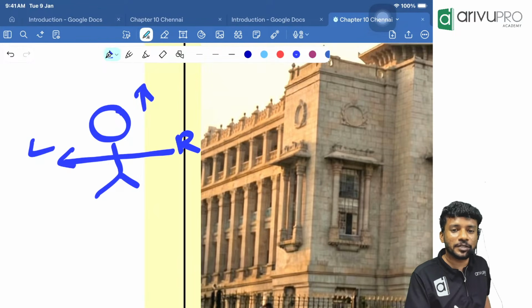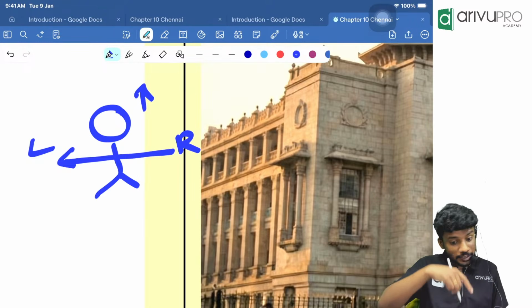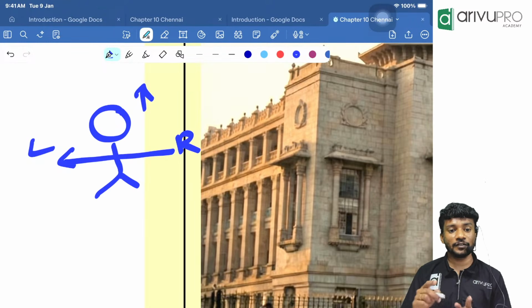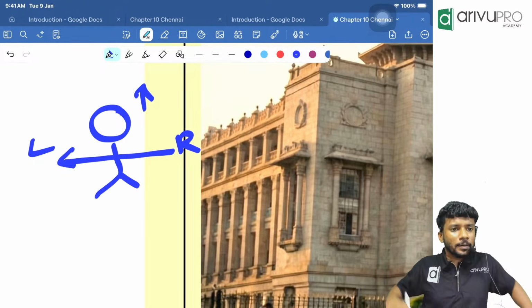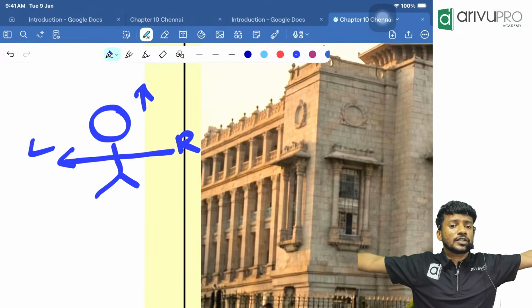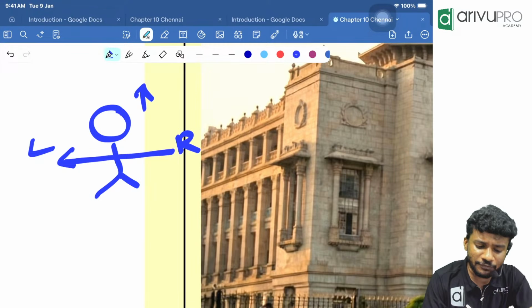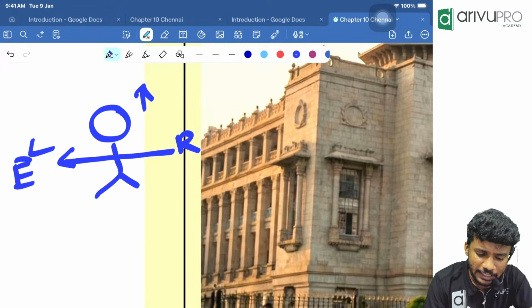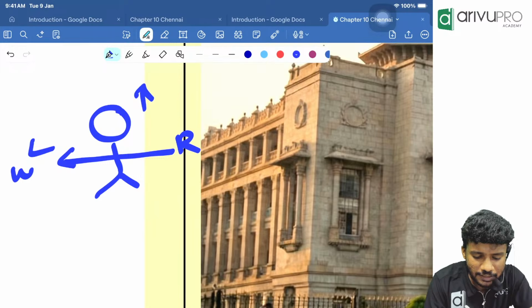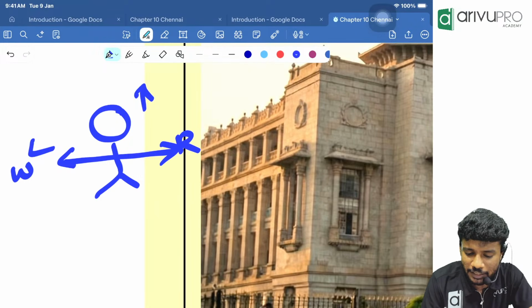For example, this person is standing on head and looking towards north. Instead of putting him standing on head, we are directly putting him standing normally like this, looking towards the north direction. Then, people, his left hand is pointing in which direction? East or west? West direction. His right hand is pointing in which direction? That is east.